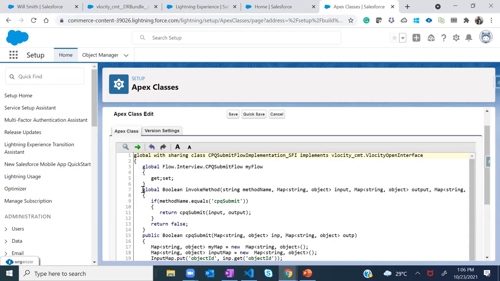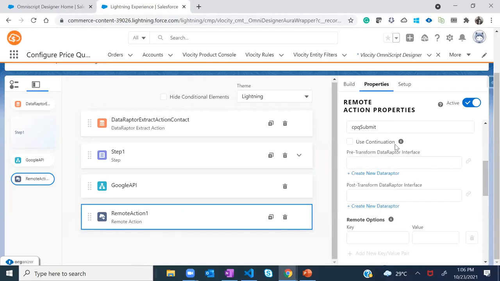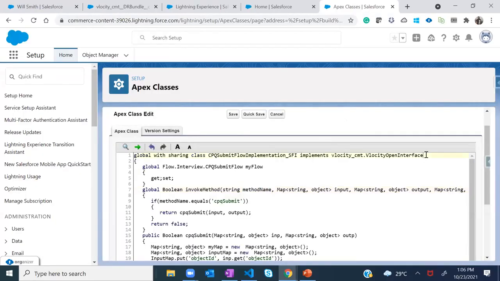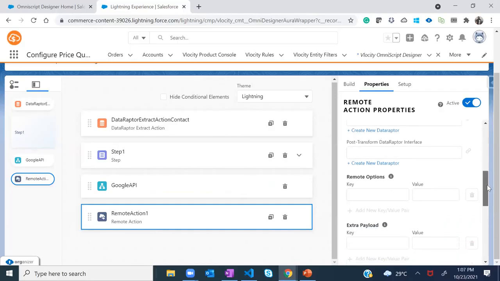And then the important part here is you will have to pass some properties or parameters from your OmniScript, in order to allow them to be shared with this Apex class. Obviously you'll have to understand the method name, which was given by me here. If you want to use continuation, Apex continuation, then you will have to use velocity open interface 2, else open interface would be fine. I'm not using any pre-transformation. If you have to do some transformation or pre-massaging, you can use certain DataRaptor transforms to do that, but I'm not going to use that.